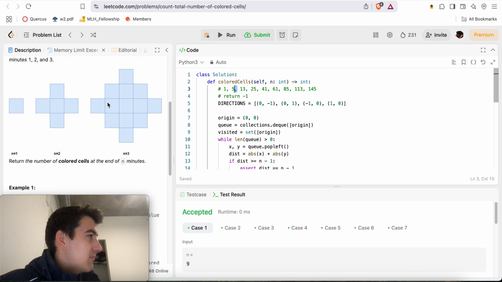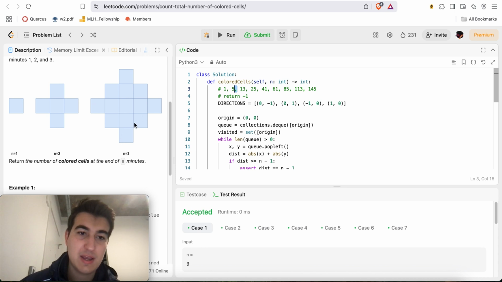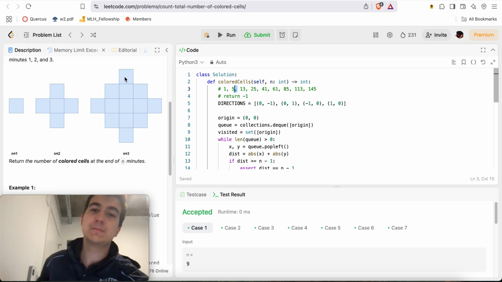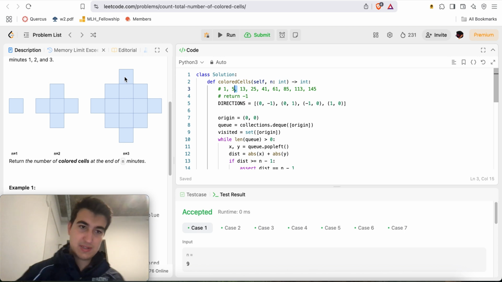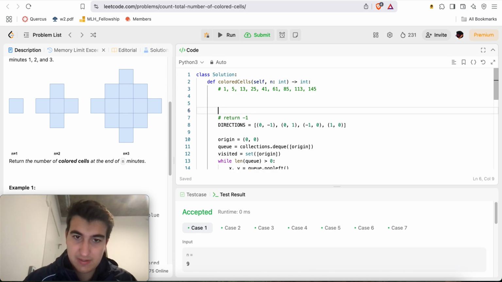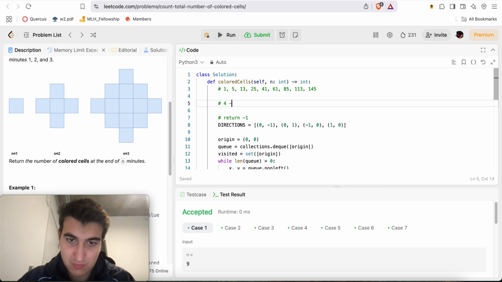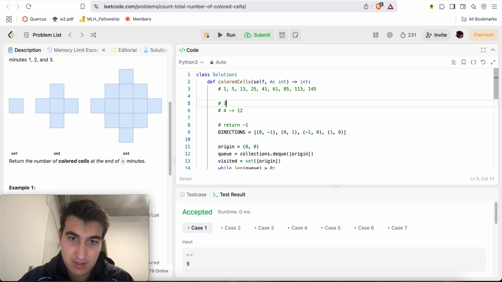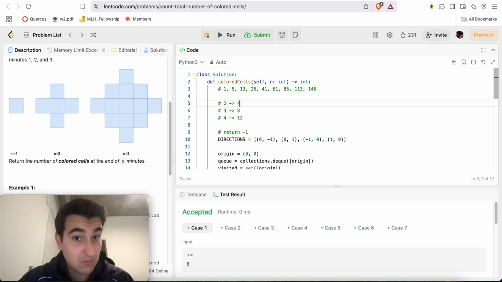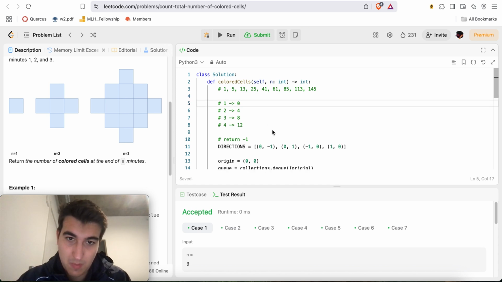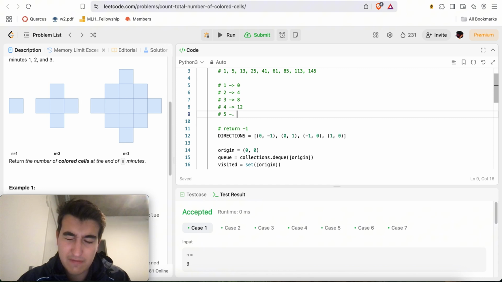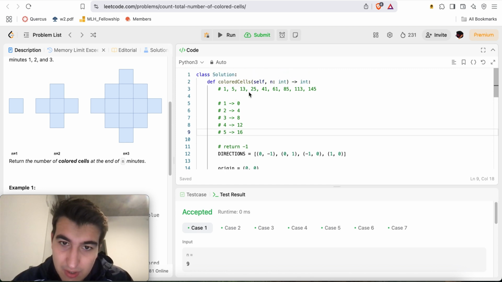Where will 8 come from? Yeah, so basically we're adding one more border like this. 8. So essentially we have that 4 maps to 12. 3 maps to 8. 2 maps to 4. 1 maps to 0. So, okay, would something like 5 map to 16 is the question. We've cracked the code, I think.